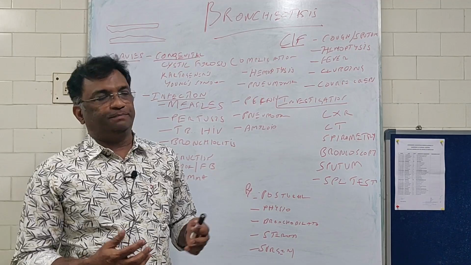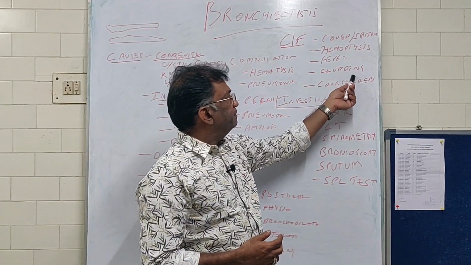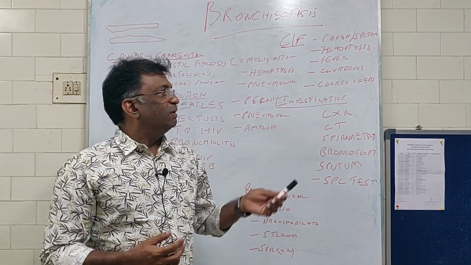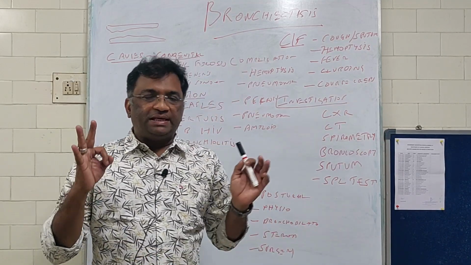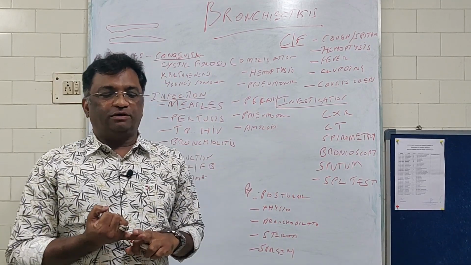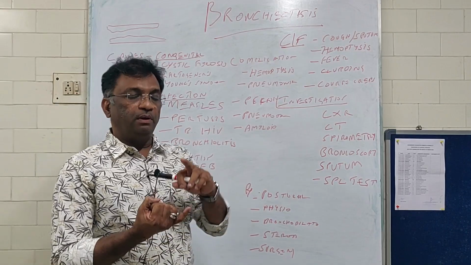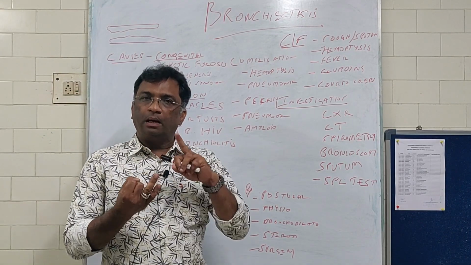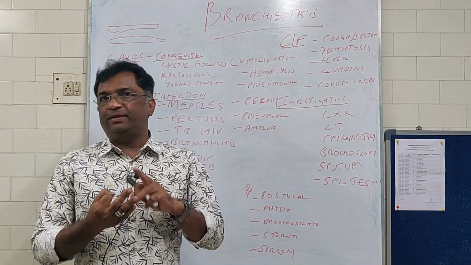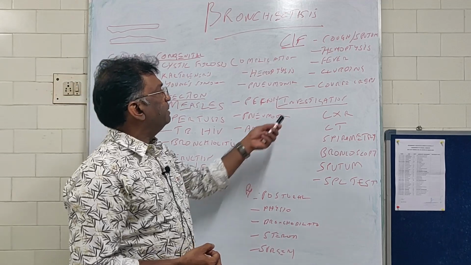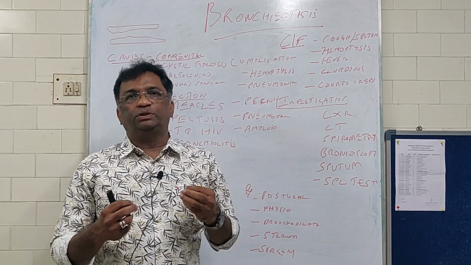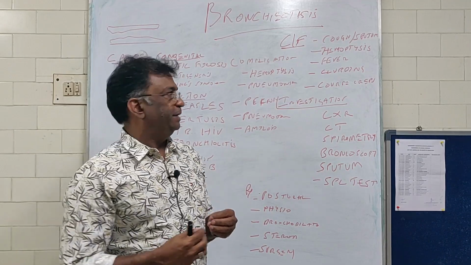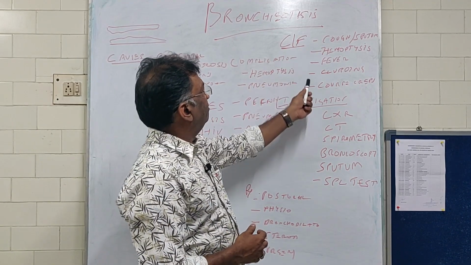On examination, the patient will have clubbing, and once you auscultate, you will have coarse, leathery crepitations. So the 3 C's are cardinal signs of bronchiectasis: cough with copious sputum, clubbing, coarse leathery crepitations. Sometimes on examination you can have rhonchi, especially if the patient has associated asthma or COPD. Okay, these are the clinical features.